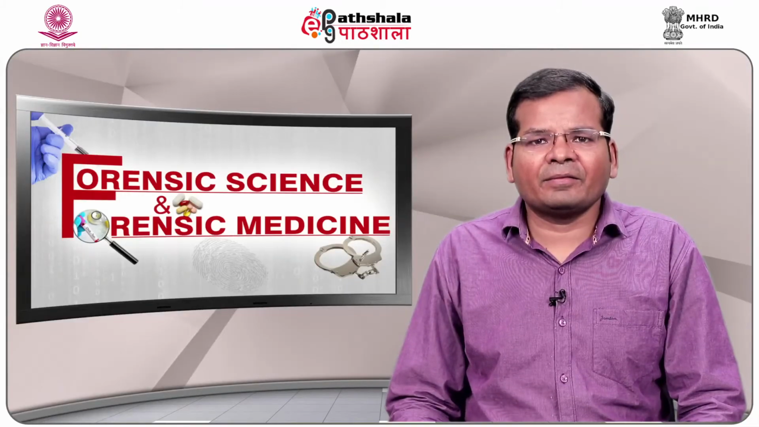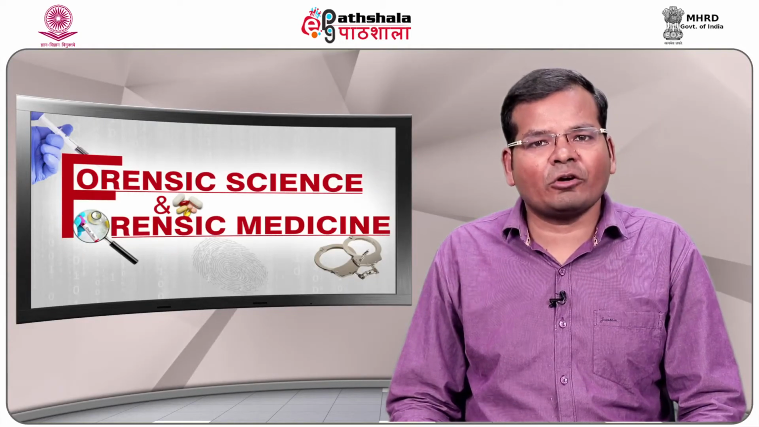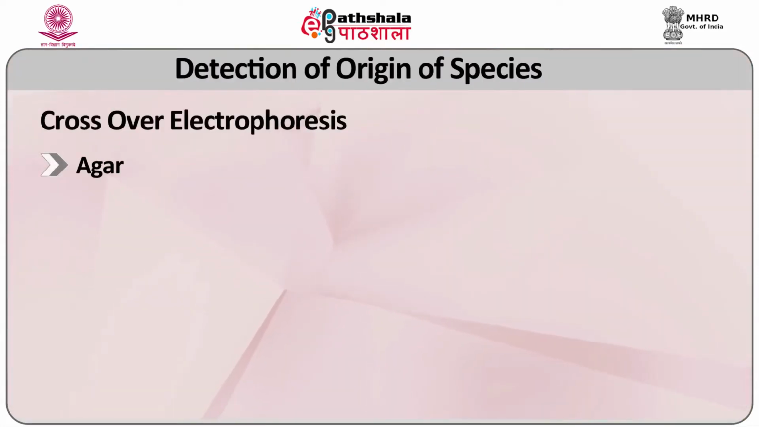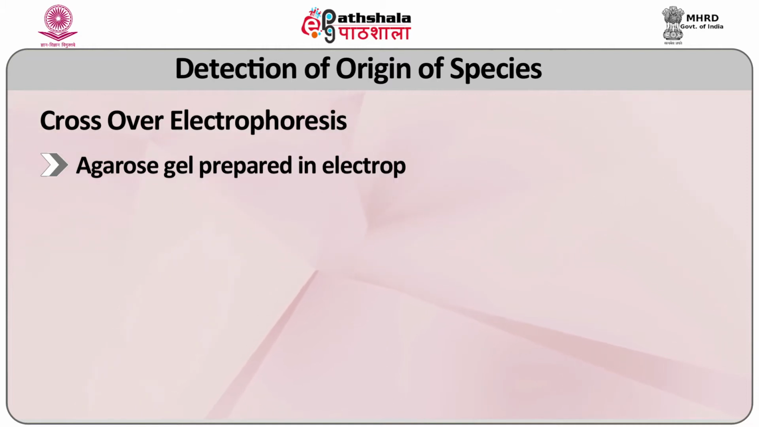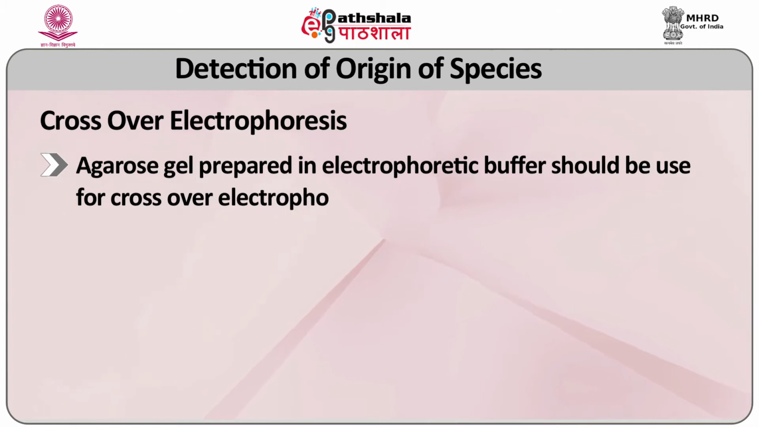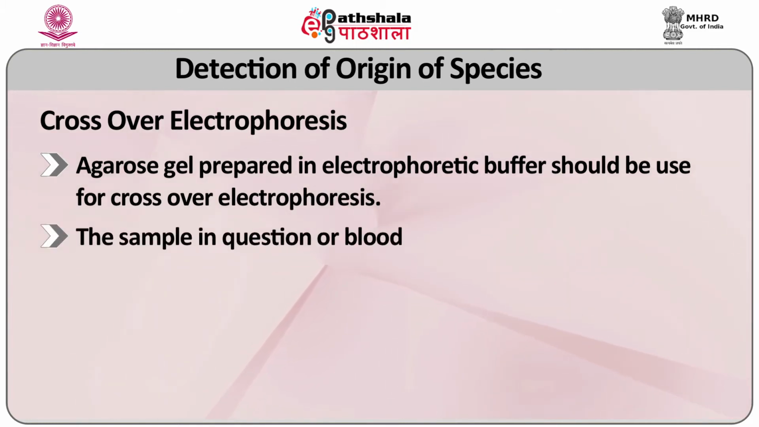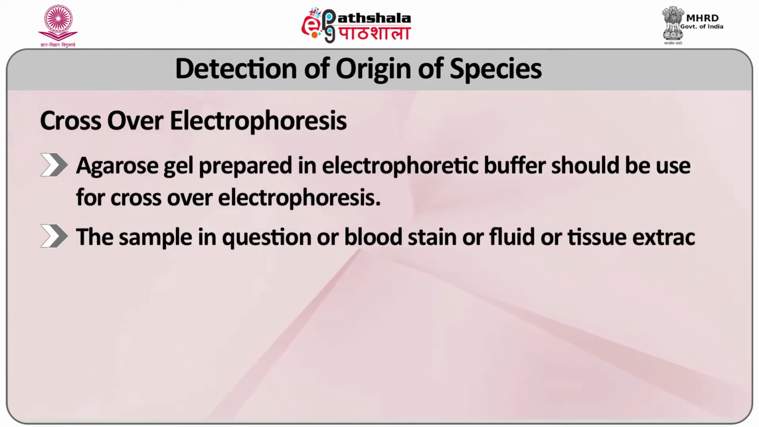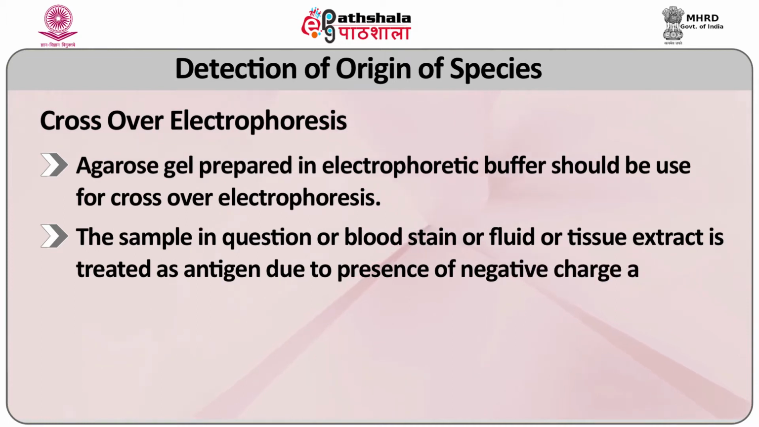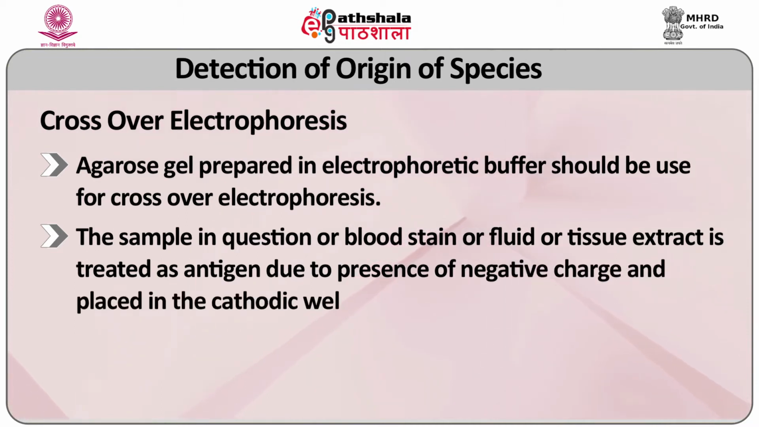The third method for determination of origin of species is crossover electrophoresis. Agarose gel prepared in electrophoretic buffer should be used for crossover electrophoresis. The sample in question, or blood stain or fluids or tissue extract, is treated as antigen to present the negative charge and placed in the cathodic well.